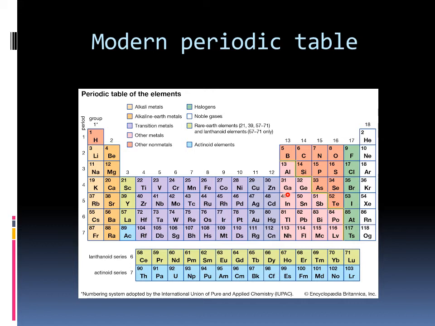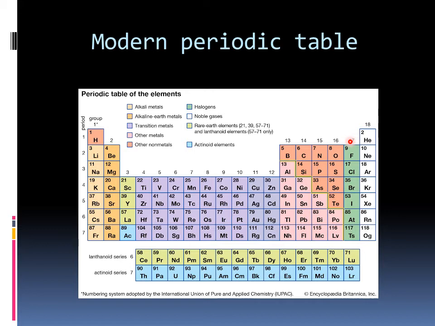Elements of subgroup A, that is 1A, 2A, 3A, 4A, 5A, 6A and 7A, that is group numbers 1, 2, then 13, 14, 15, 16 and 17, are known as main group elements, representative elements or the normal elements.